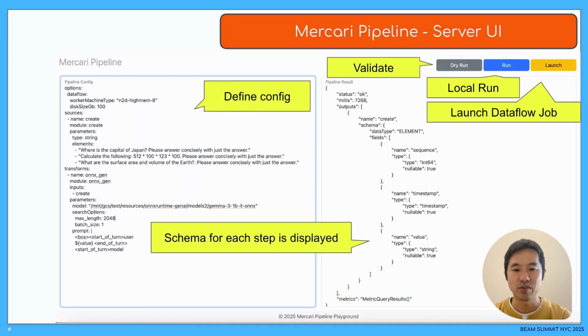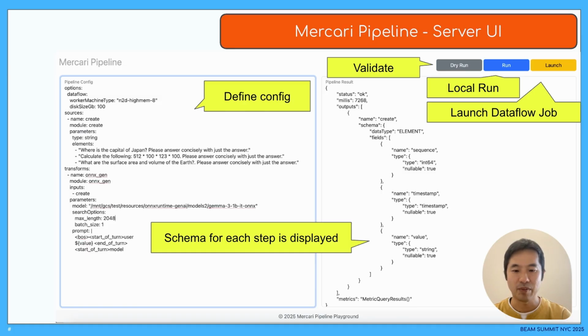This slide shows an example of pipeline definition using the UI of server, a development support tool. In this example, server is deployed to Cloud Run. The pipeline definition is described on the left side of the screen. In this pipeline definition example, questions are specified in the create modules, and the OnyxGen module outputs the answer to each question using a local LLM. The local LLM model is converted to an Onyx file using Gemma 3, uploaded to GCS and mounted to the path specified in the model parameter.